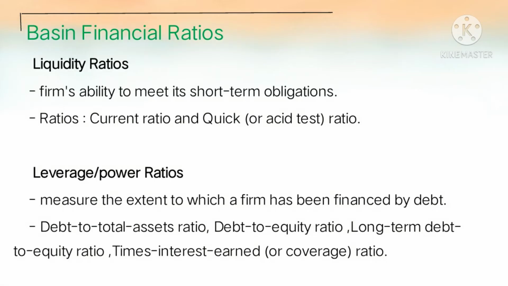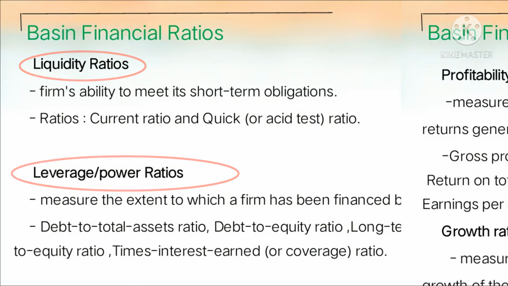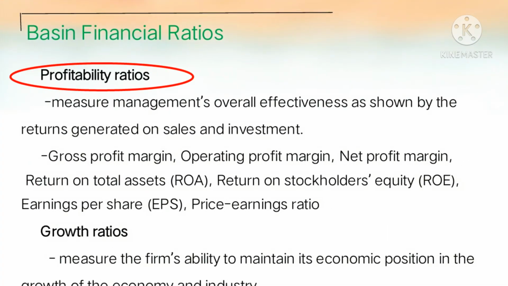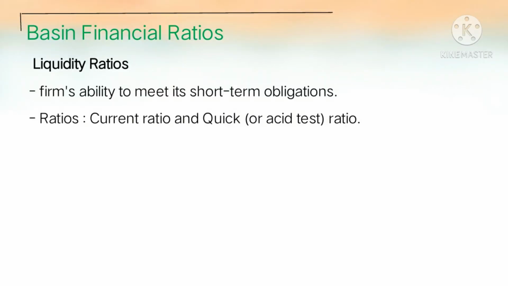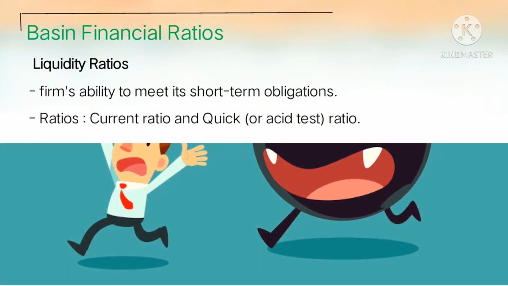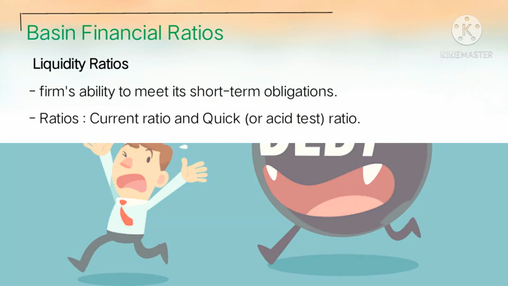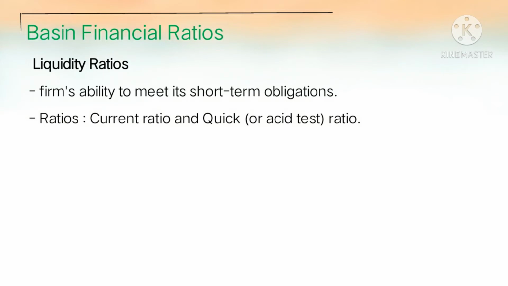Now, these are the basic financial ratios: liquidity ratios, leverage ratios, profitability ratios, and growth ratios. Liquidity ratios is the firm's ability to meet its short-term obligations. This is also used to determine whether a debtor has the ability to pay off its current debt without raising external capital. The common liquidity ratios are current ratio and quick ratio.